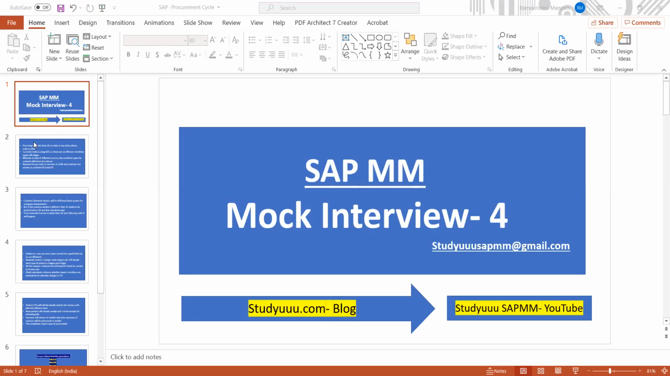IDOCs are intermediate documents which share data between systems. There are two types of IDOCs, outbound and inbound. Outbound is what we send to non-SAP systems like a vendor, their partners, or a bank. Inbound is what the other side sends back to us.